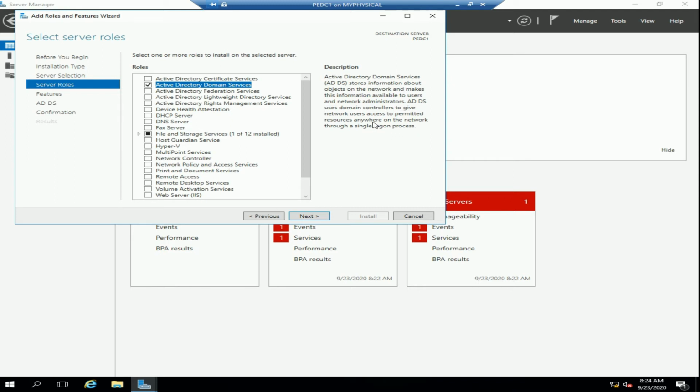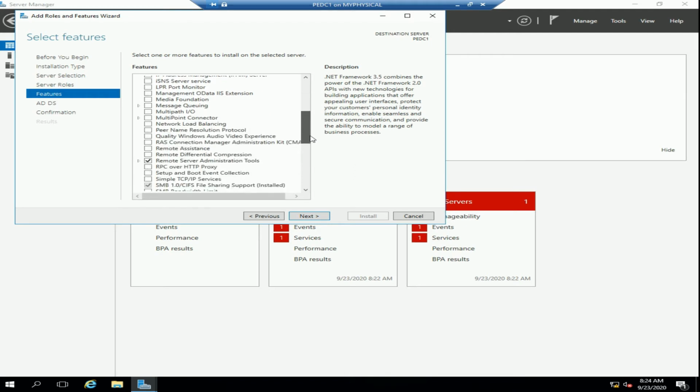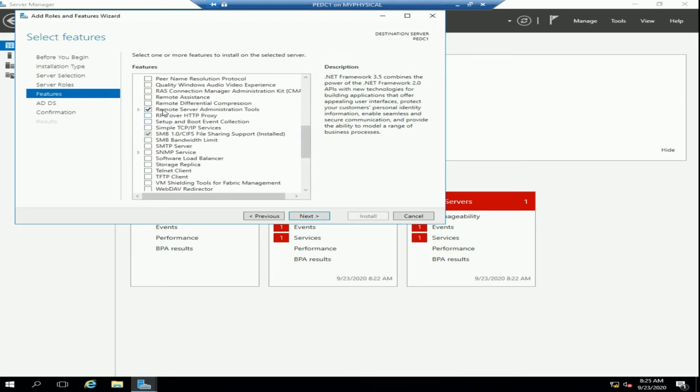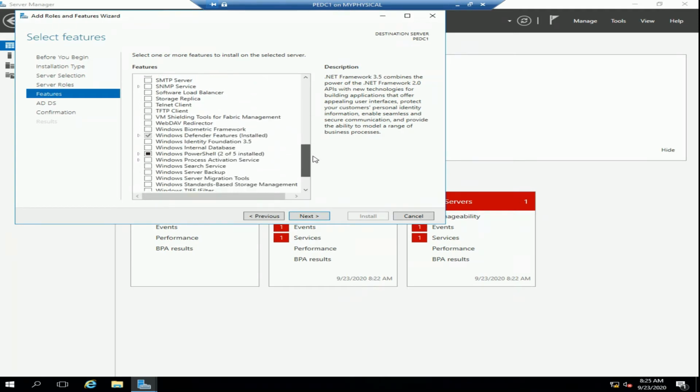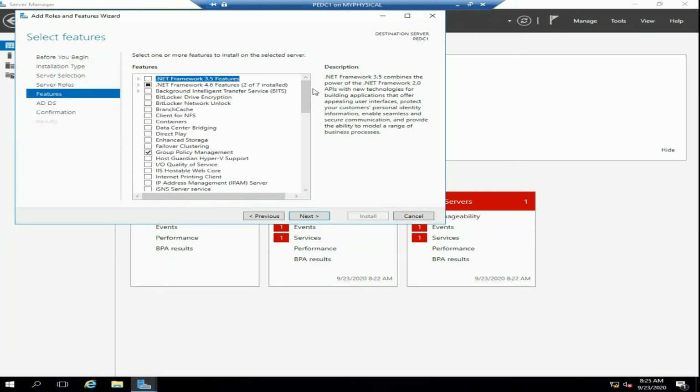And so when this service is done, then we will be able to get a domain controller, which is going to control who gets access to our resources. And so let's continue. We are not adding any features here. We are maintaining our Group Policy Management, which is part of Active Directory, and other services that have been selected: Remote Server Administration Tools, and then SMB. All of this, because we need it, is supposed to be here. That is why we add the features and go next.